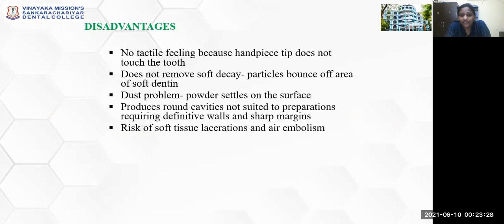Disadvantages: there is no tactile feeling because the handpiece tip does not touch the tooth. It will be just placed above the tooth structure, and it does not remove the soft caries particles. It will bounce off the area of the soft dentin. The dust problem: the powder will settle over the tooth structure, and it produces rounded cavities that are not suited for preparations requiring definitive walls and sharp margins. The risk of soft tissue lacerations or air embolism is also present with air abrasion techniques.